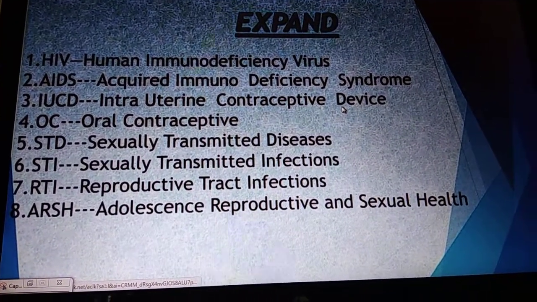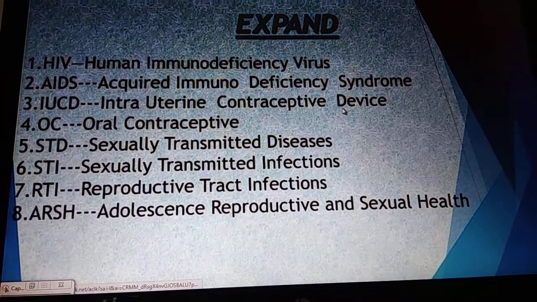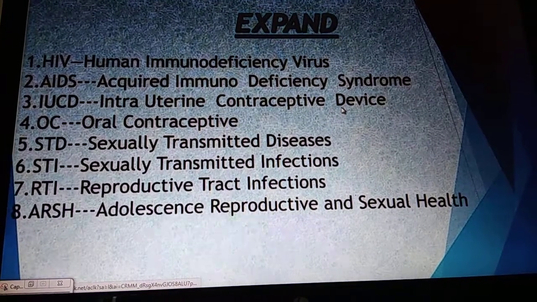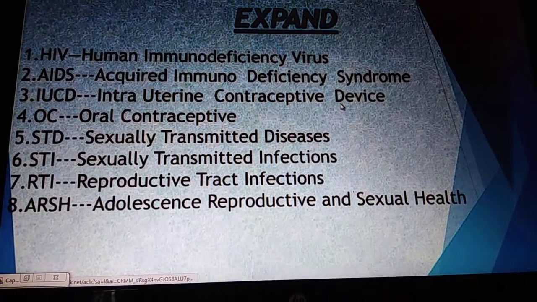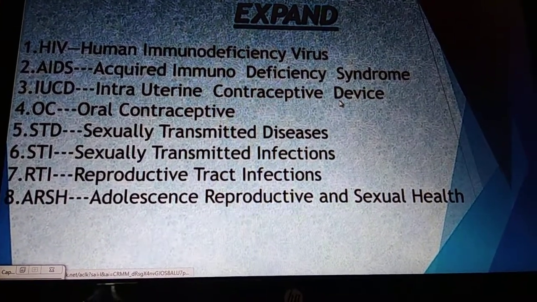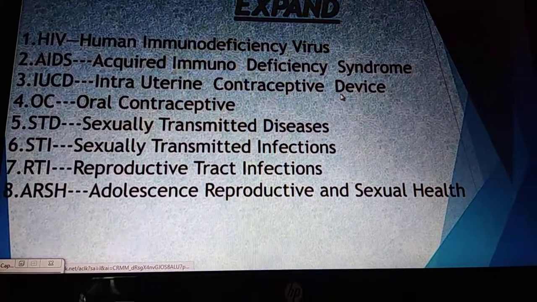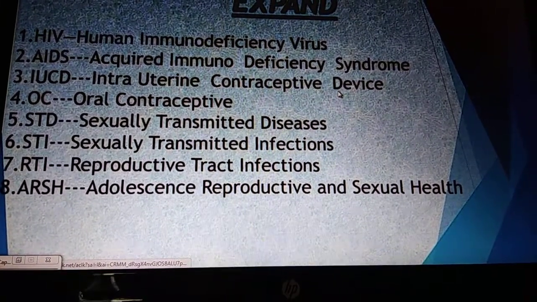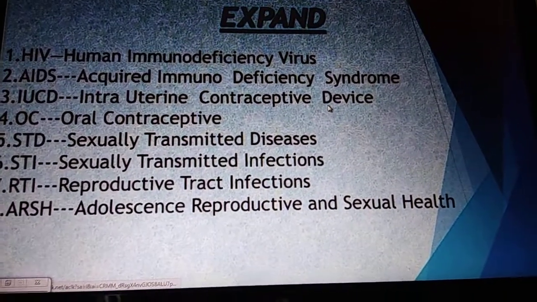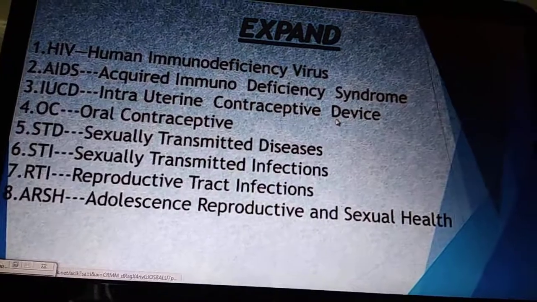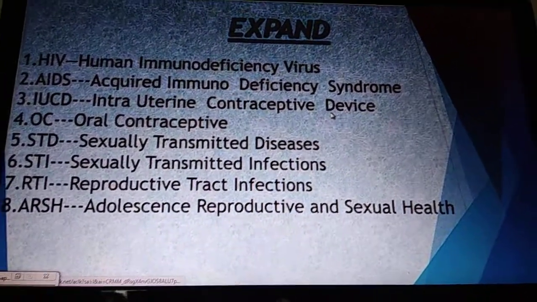Then IUCD, intrauterine contraceptive device, like Copper T. Oral contraceptive pills. STD, sexually transmitted diseases. STI, sexually transmitted infections, and RTI, reproductive tract infections. Then ARSH, adolescence, reproductive and sexual health. So these are the important abbreviations, and you should know their expansions. So this completes your chapter of how do organisms reproduce.